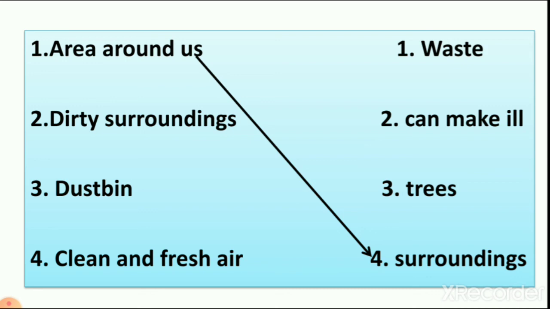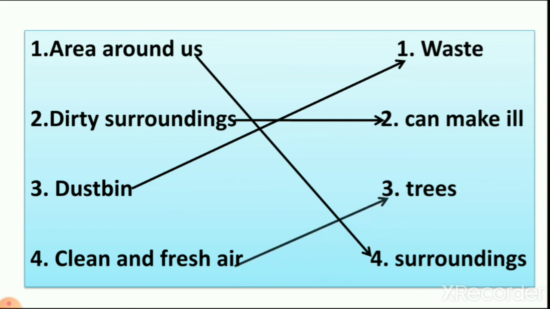Then dirty surroundings make us fall ill. Because of dirty surroundings, there are mosquitoes, flies and many other small insects. And when they are biting us, we feel ill. Then dustbin, what are we throwing in dustbin? Waste. So we join dustbin with waste. Clean and fresh air. So what makes air fresh and clean? Trees. So we join clean and fresh air with trees.